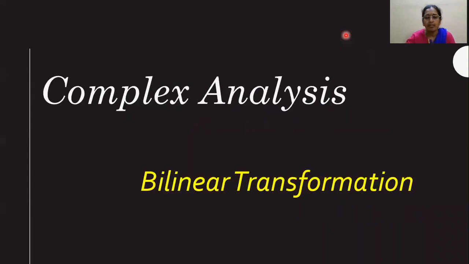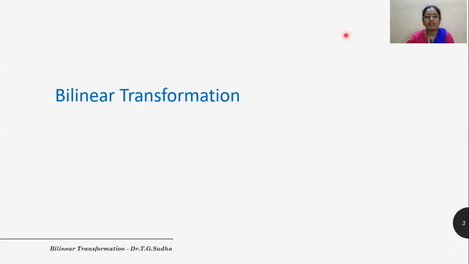Lab topic is complex analysis, bilinear transformation. To begin with, let us see what is the definition of a bilinear transformation.